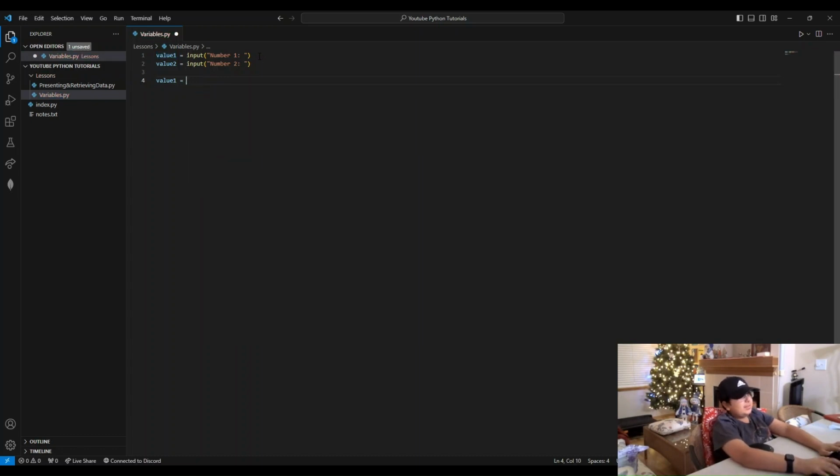Okay, let's just talk about numbers. So there's two types of numbers in Python for now. That's all I know. Integer and float. Integer is a number with no decimal values.